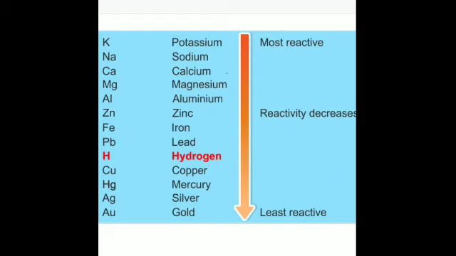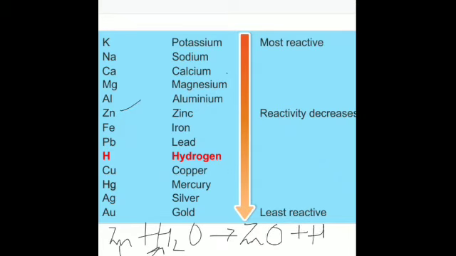For instance, if zinc and water are there, zinc is above hydrogen in the activity series, so it will displace hydrogen, it will come in place of hydrogen and form zinc oxide, and hydrogen gas will be released. Is it clear?